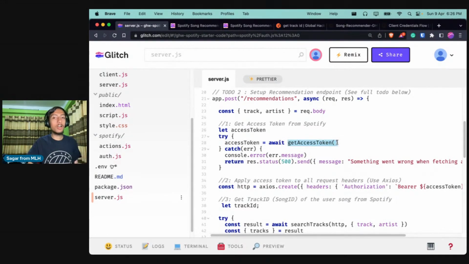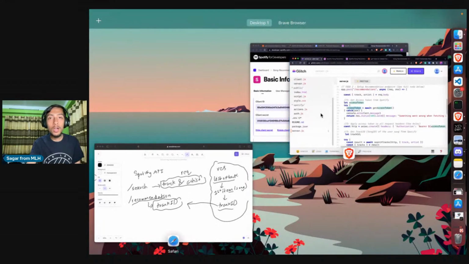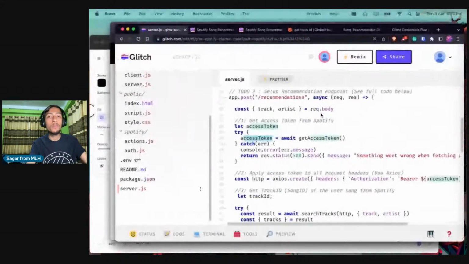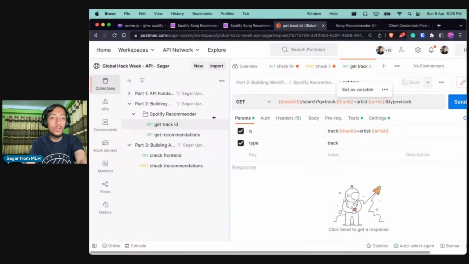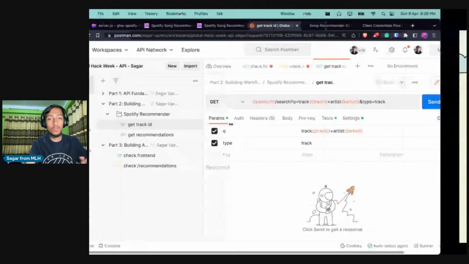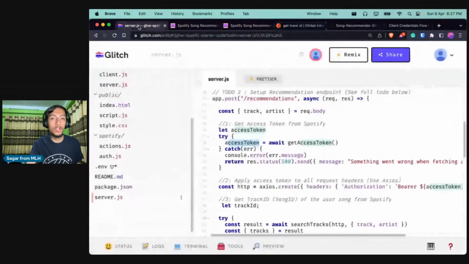So after the execution of this function, it is eventually returning the access token, and that is what we store over here. So I hope that makes things clear about how we are getting the access token, right? And in order to check quickly, you can even get a hint from Postman on how to do that. So if I go to the track ID now, just a second, I'll come back over here in a bit.